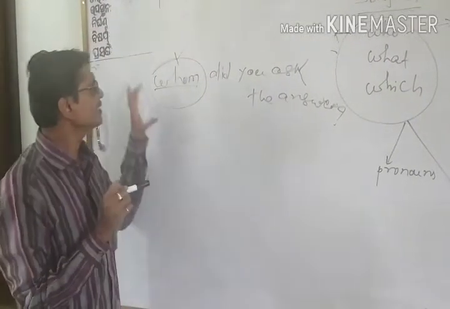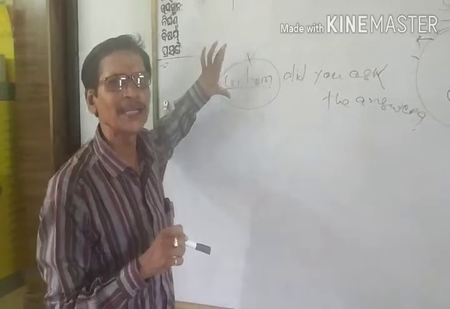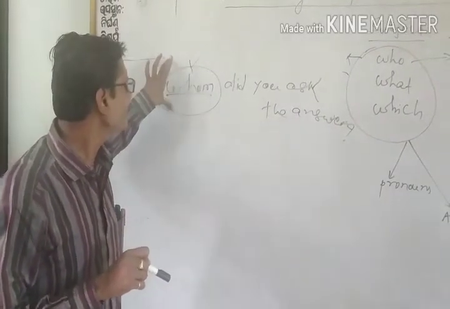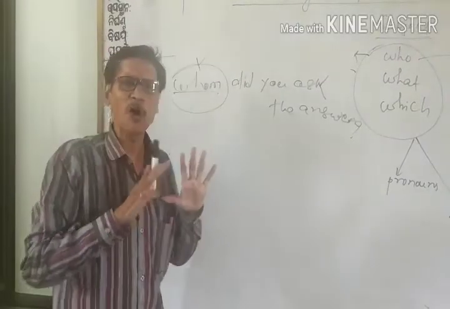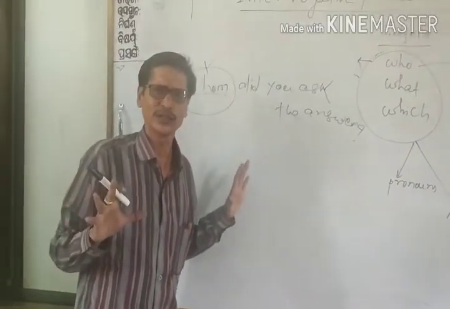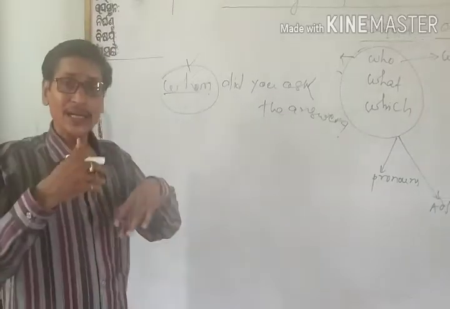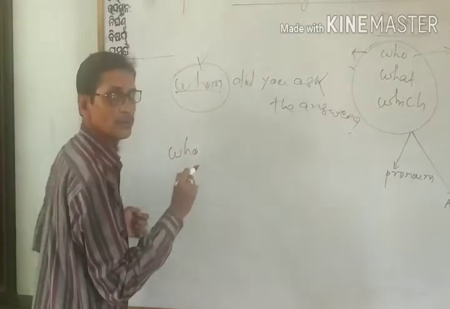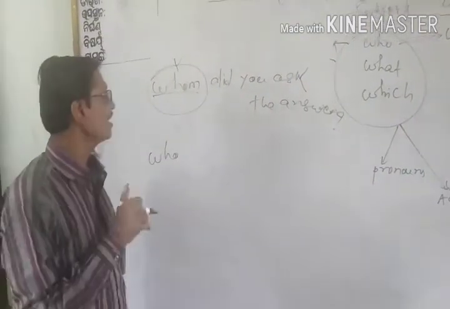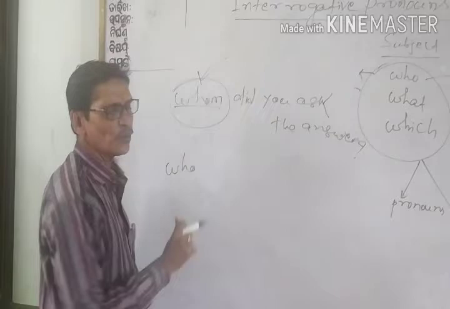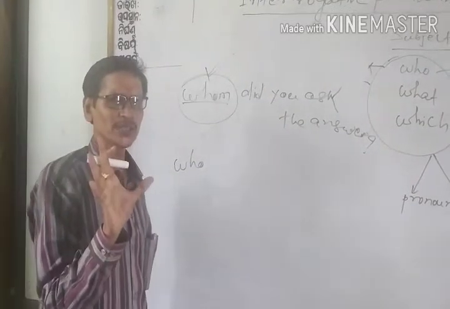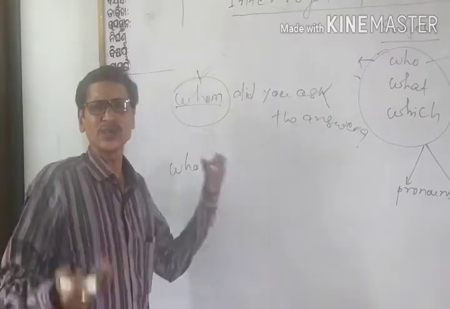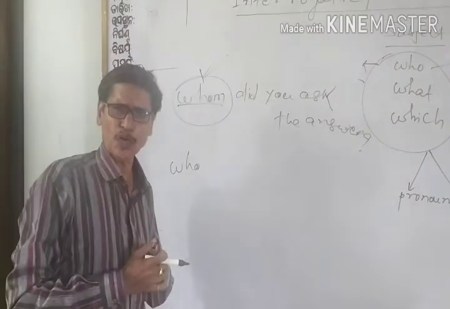But using whom at the beginning of the sentence is never used in spoken English. It is used in very formal English, very rarely. But it will be good if we use who. Whom is particularly used in formal English very rarely, but never used, as I told you, in spoken English.